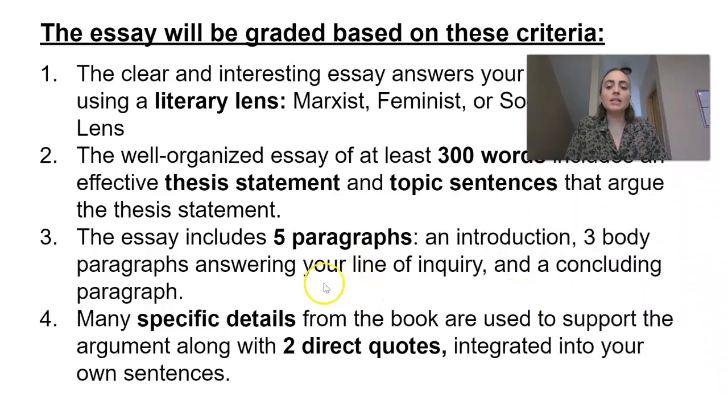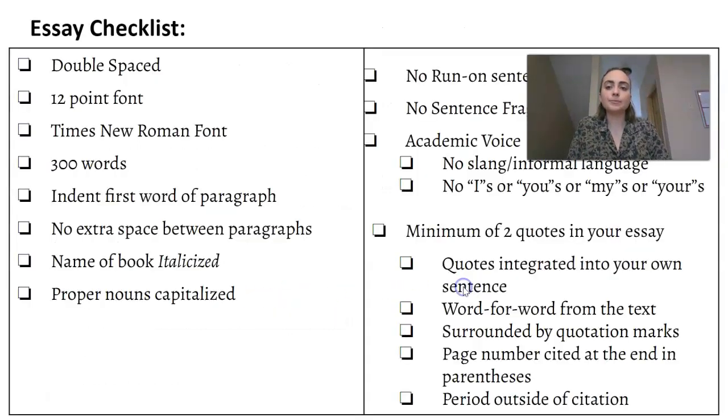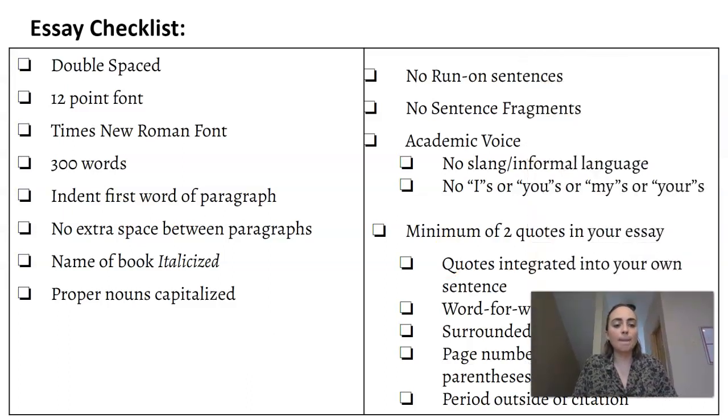You also need many specific details from the book that are used to support your thesis statement. That includes at least 2 direct quotes from the text and also just specific examples of what happens in the book. There's also an essay checklist in your packet, so make sure that you're following these guidelines for how to write your essay. This is a good thing to return to after you've written it, to edit your essay and make sure that you have all of these components.